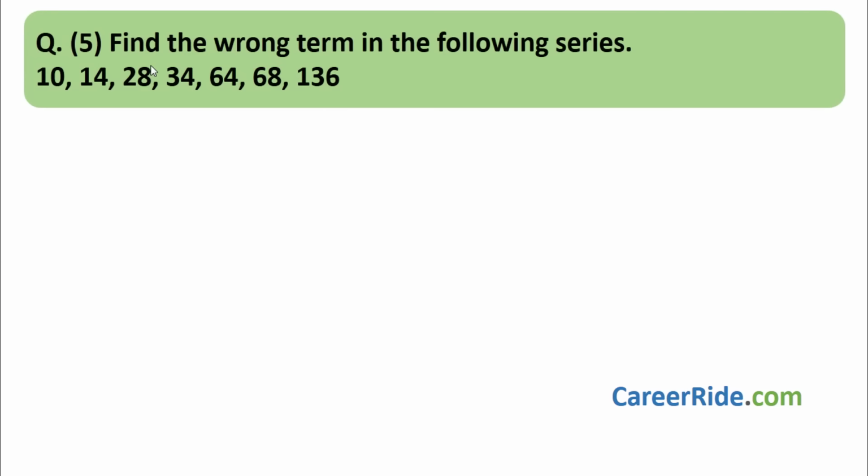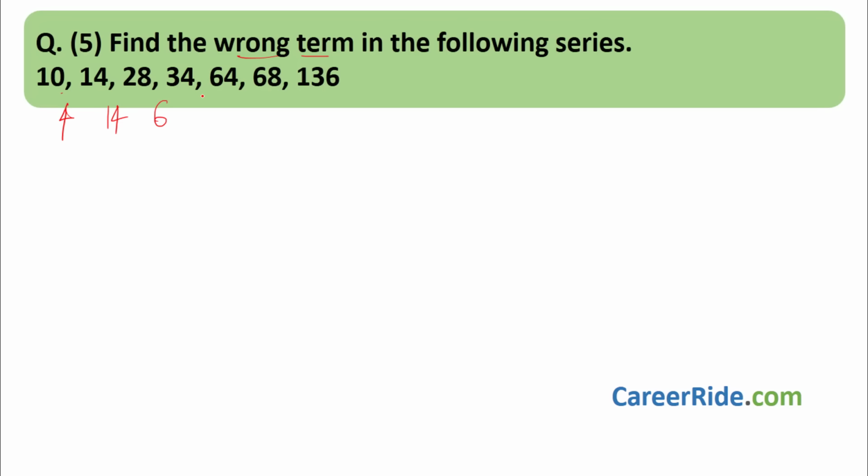Okay, now we are here with question number 5, the wrong term question. The third kind of sum which can be asked in series. Find the wrong term in the following series: 10, 14, 28, 34, 64, 68, 136. 10 and 14, difference is 4. 14 and 28, difference is 14. 28 and 34, difference is 6.